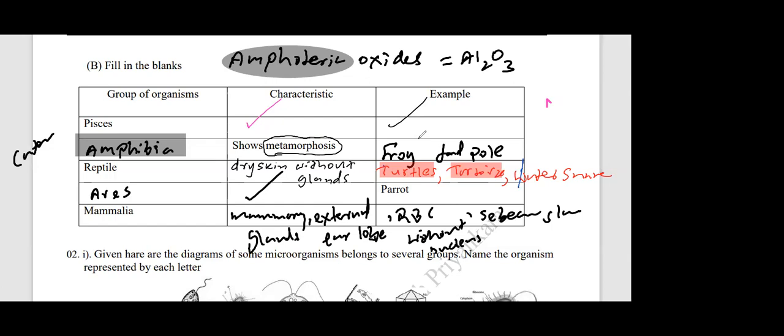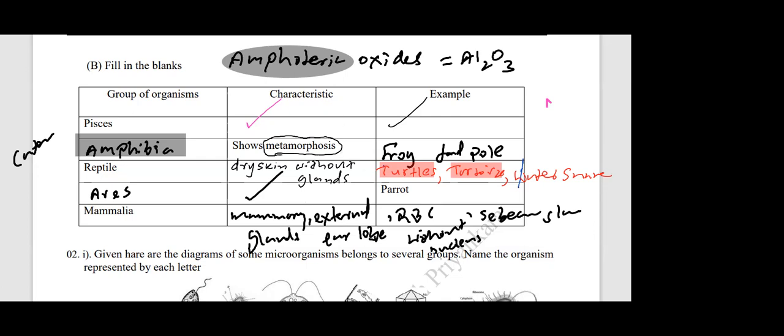Anyway, this part B, we have done the table. You can write other characteristics of mammals also, like the four-chambered heart. Mammals are warm-blooded, and in addition to that, mammals don't lay eggs. Mammals give birth to young ones. Mammals have mammary glands to feed the baby, and young ones feed on mother's milk. You can write any characteristics.